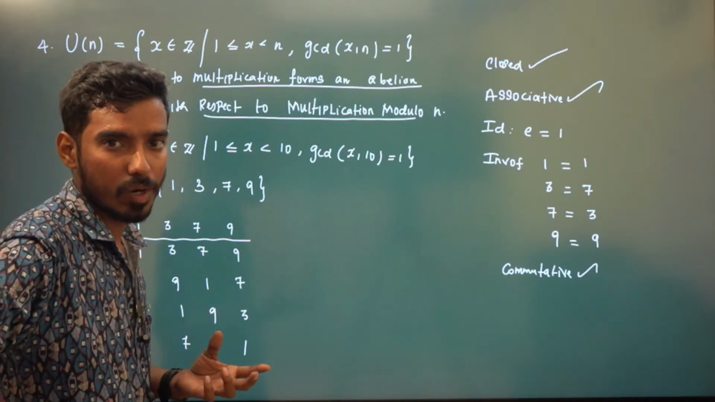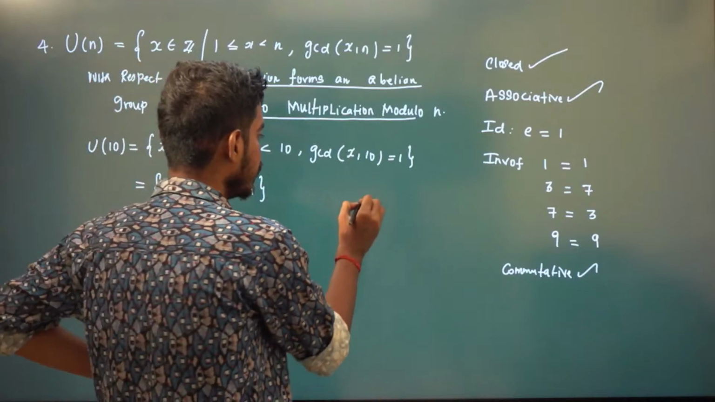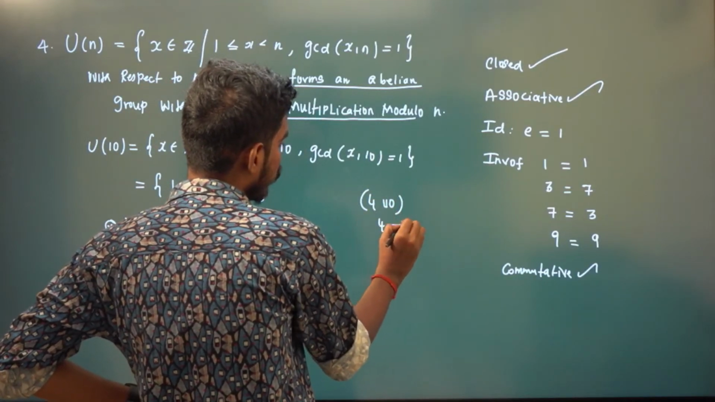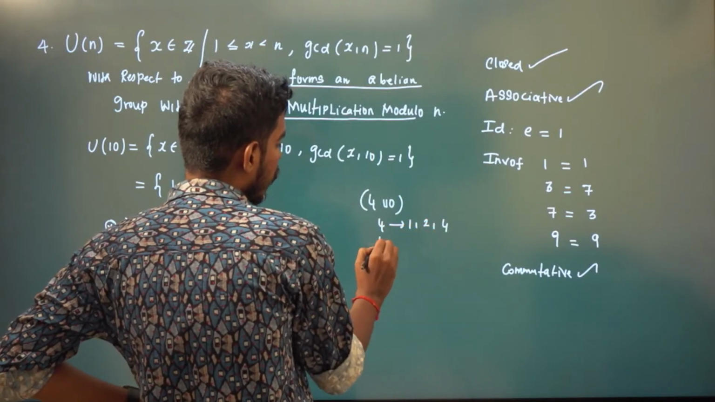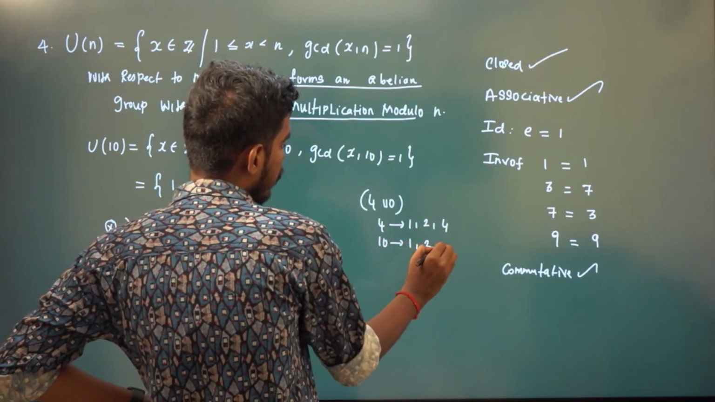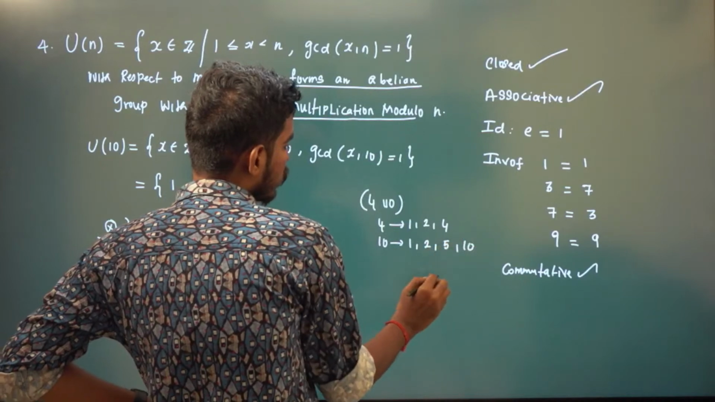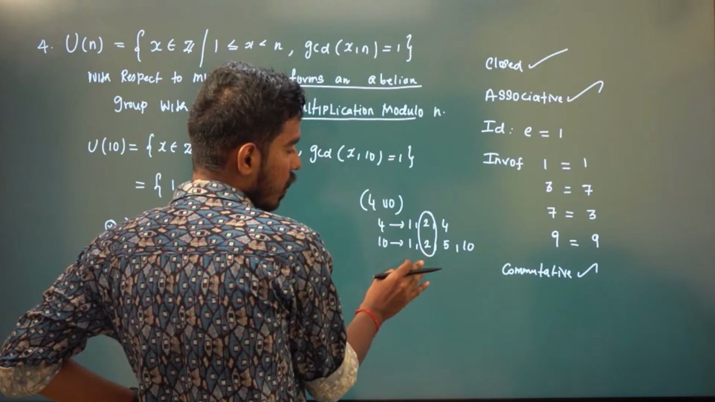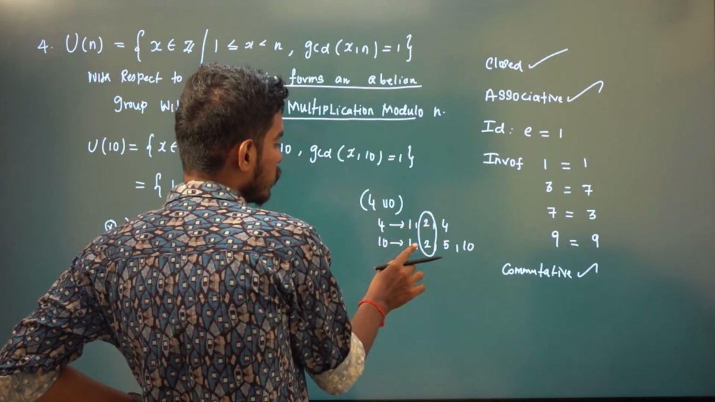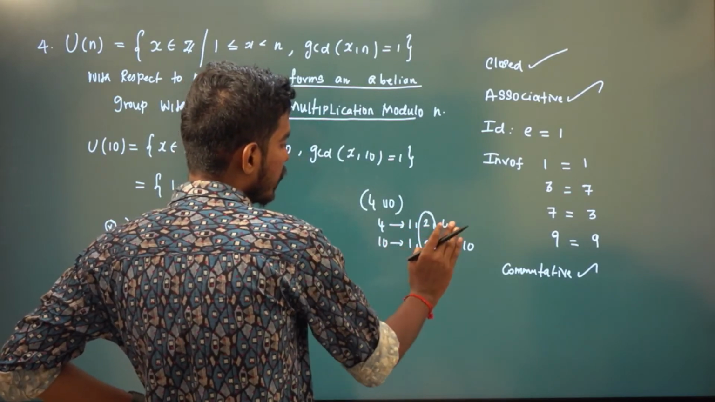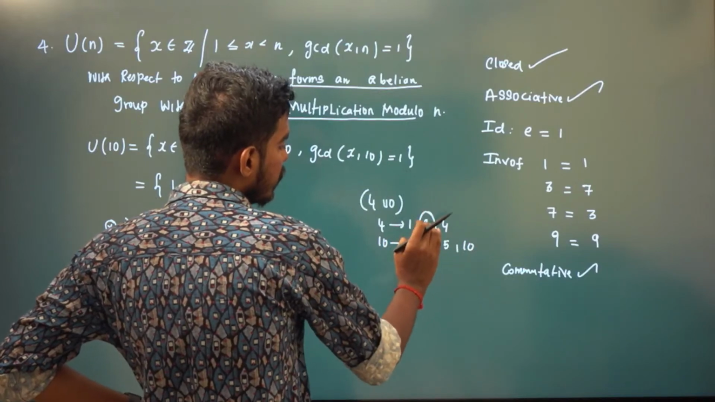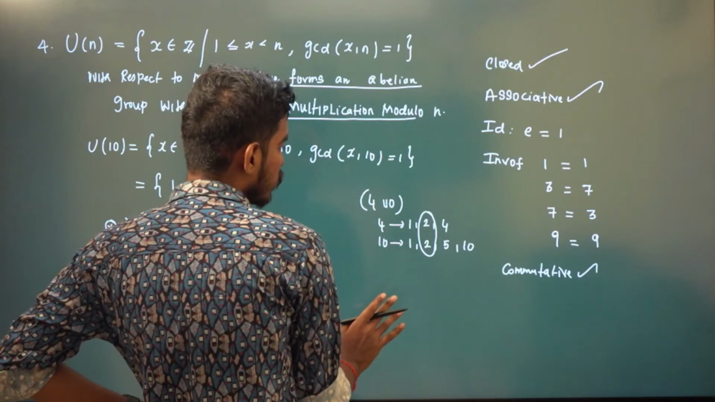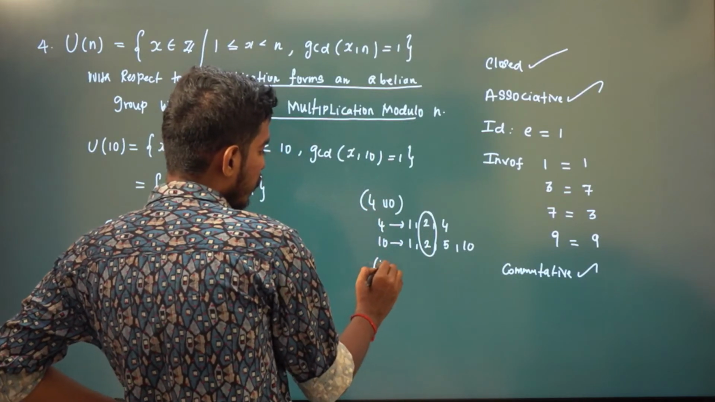What are the divisors? If you want to find the GCD of 4 comma 10, what are the divisors of 4? 1, 2 and 4. What are the divisors of 10? 1, 2, 5 and 10. So what is the greatest common divisor? 2 is the greatest common one. It has to be common and it has to be greatest also. So list down all the divisors and see which is common and greatest. So GCD of 4 comma 10 is 2, and GCD of 5 comma 10.